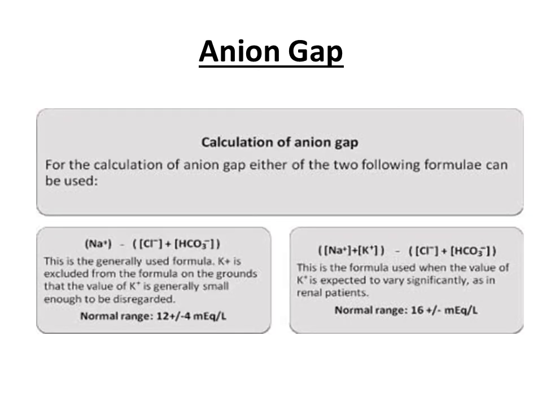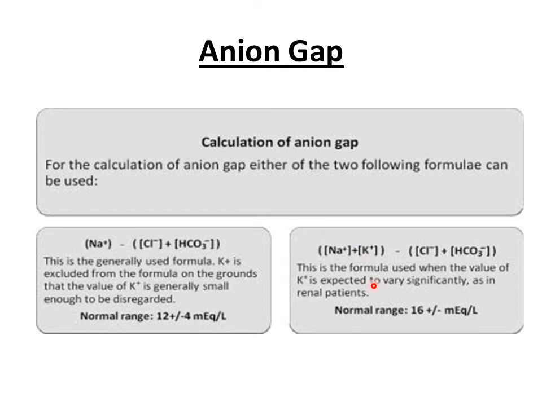So the concept of anion gap can be further explained using this slide, and hopefully it will help you understand better. So these are two different formulas that can be used to measure the anion gap. In one formula, in case of cations, we are only measuring sodium ions and not measuring potassium ions, because normally potassium ion concentration inside the blood is very low, so they are not significant.